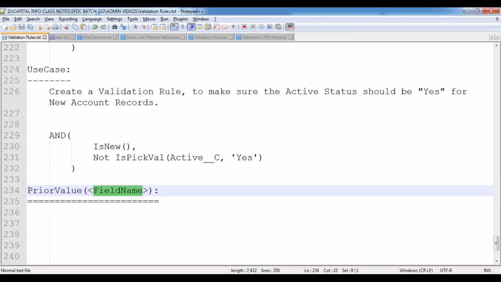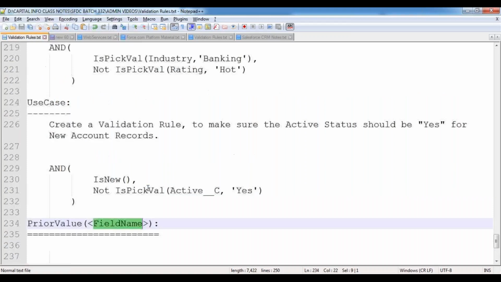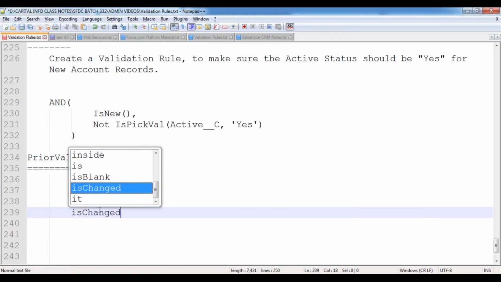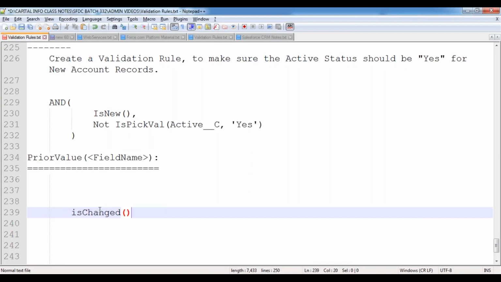Why? Let me explain a small concept. You know a function called the isChanged function. What do you mean by the isChanged function? The isChanged function verifies whether the specified field value has been changed or modified or not.